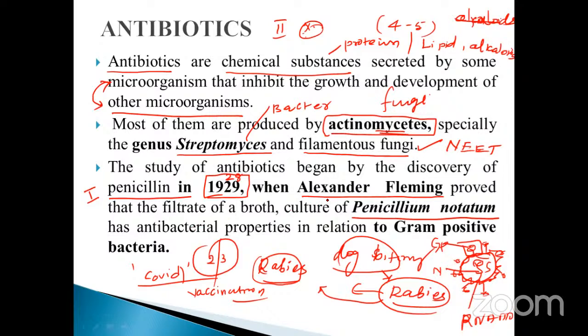And which fungi was used for the production of penicillin? Okay. Culture broth, the Penicillium notatum. Don't forget, my dear students. So many times the question was asked in this part. Penicillium notatum has antibacterial properties in relation to gram-positive bacteria and gram-negative, isn't it, my dear? But in this case, the penicillium acts against the gram-positive.